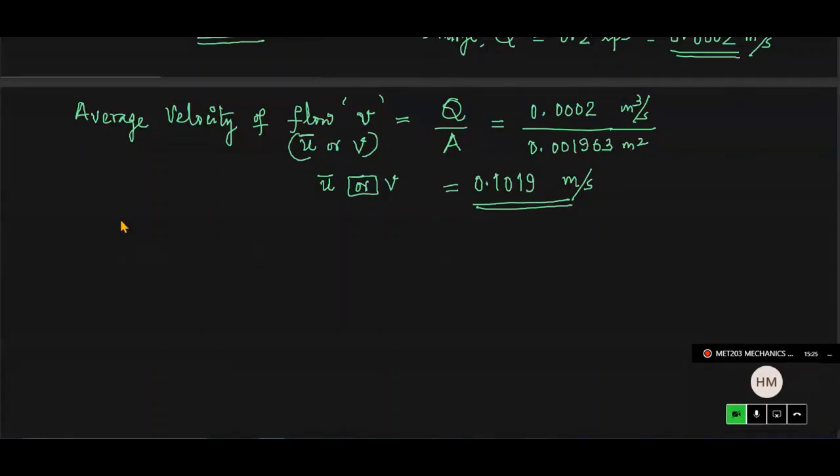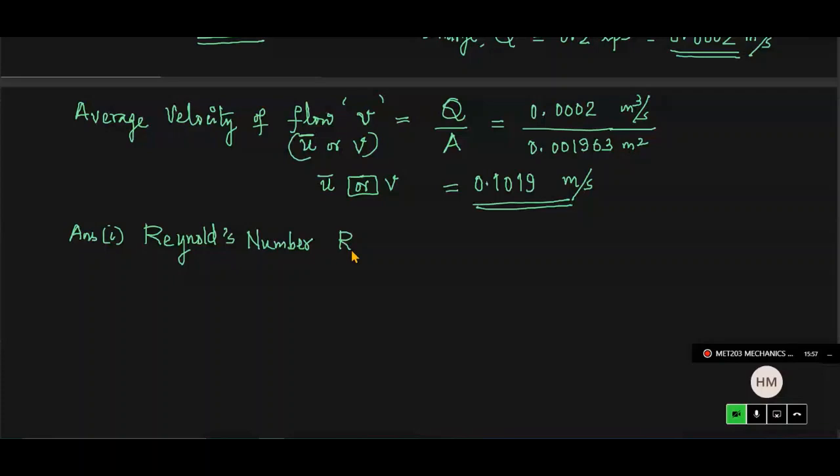And now what you do is you find out the very first item in the question, that is the Reynolds number of flow. In fact, we require it to proceed with this problem ahead, because only when Reynolds number is known can you confirm whether the flow is laminar or turbulent. And if the flow is laminar, then only those equations which we derived, Hagen-Poiseuille and all, will be applicable. So Reynolds number of flow through the given pipe.